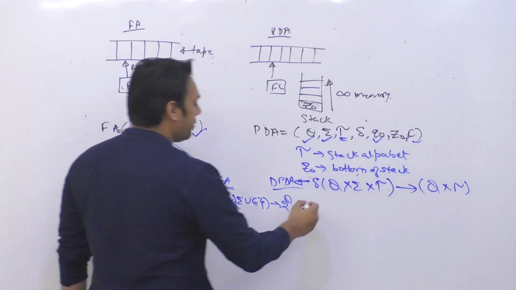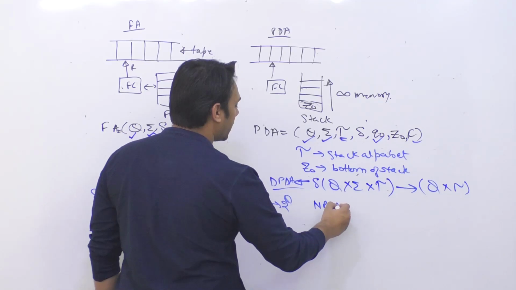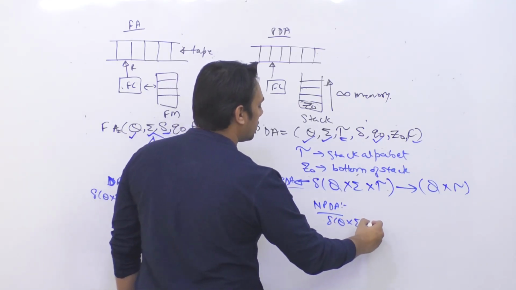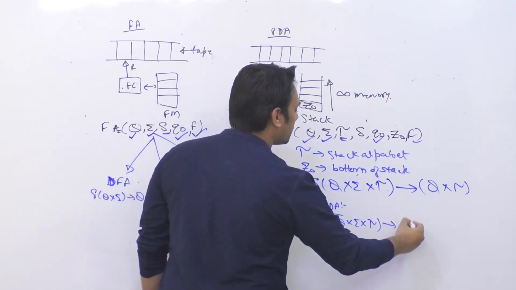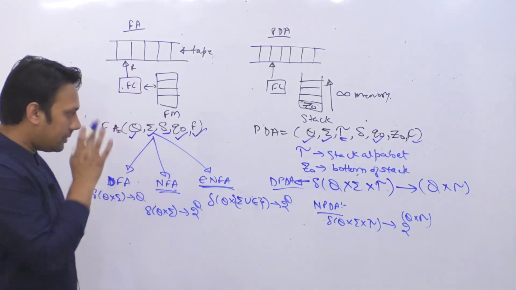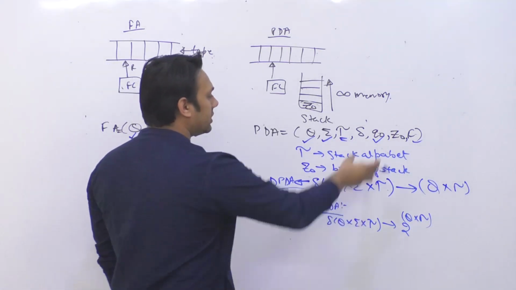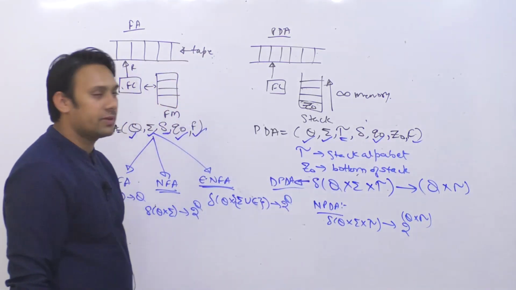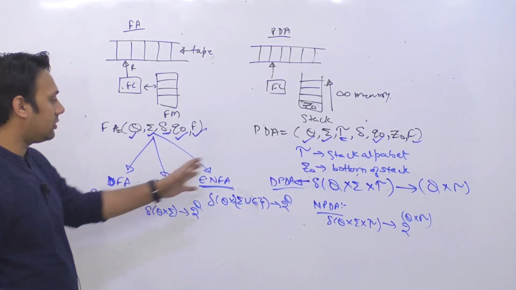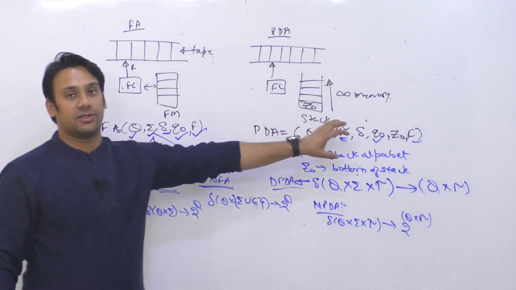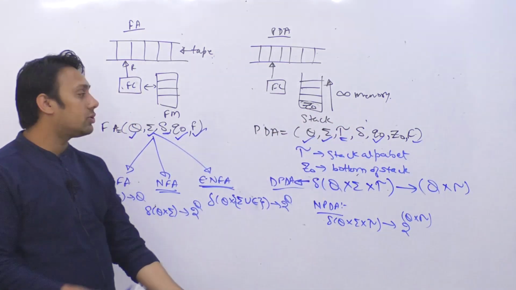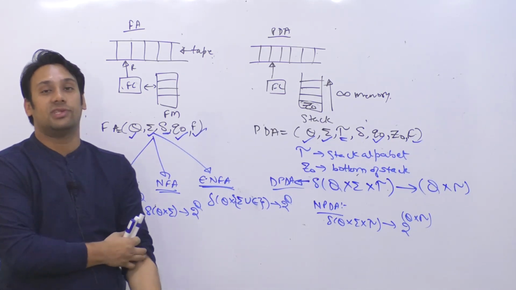Now if I say we have non-deterministic pushdown automata, in that case delta is Q cross summation cross tau takes us to 2 raised to power Q cross tau states. Okay, and we already know what is F and Q naught. So the basic difference and the biggest difference between all of them is this delta function. Delta function tells how you are going to make the transition, on what basis you are going to make the transition.